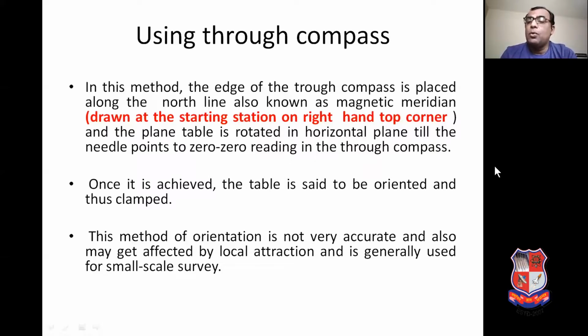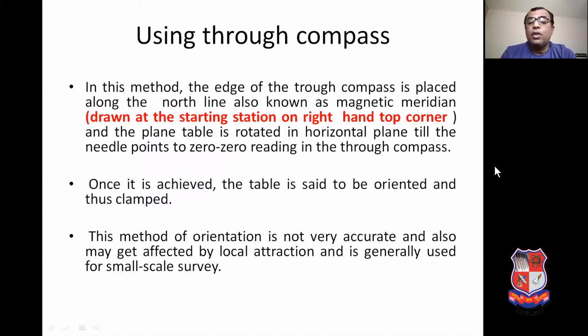So you have to put the through compass along the north direction at station 2, and rotate the plane table in the horizontal plane till the prismatic needle of the through compass shows the 0-0 reading. Once it is achieved, the plane table is said to be oriented and it is clamped.